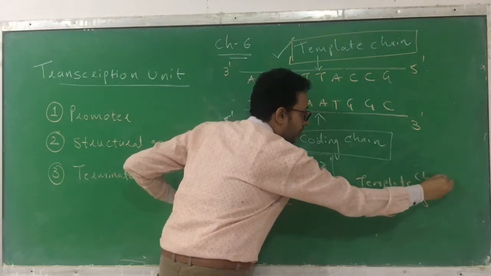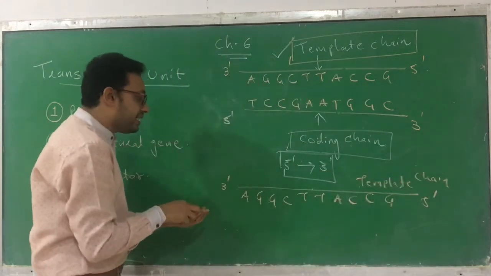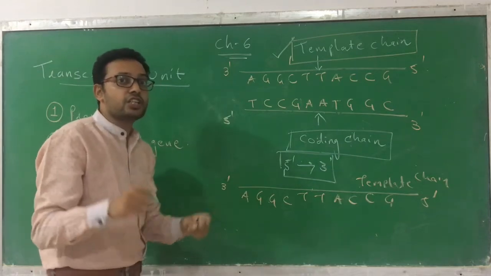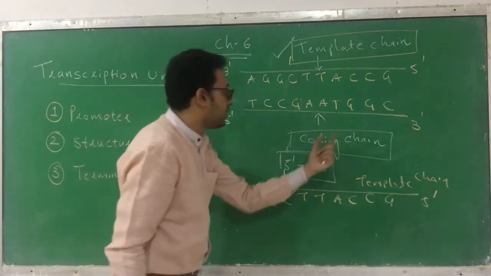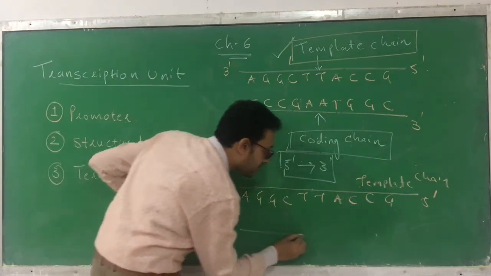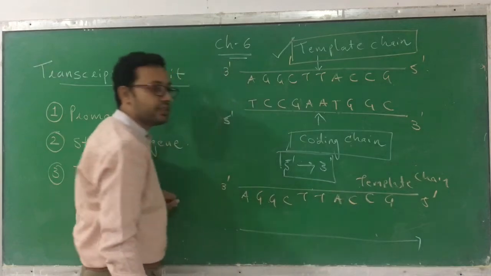So this is going to be copied. Now in which direction will it be copied? So you have to take the direction of the coding chain. The coding chain's direction is 5' to 3'. So in this direction it will be copied. This is the direction in which it will be copied.